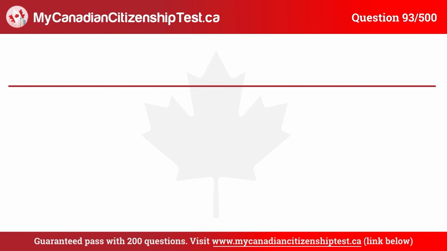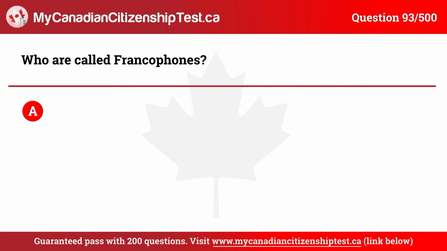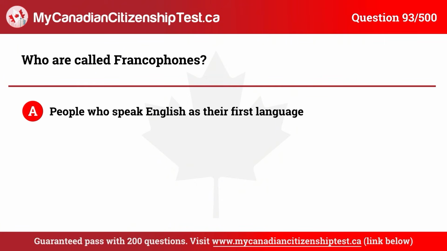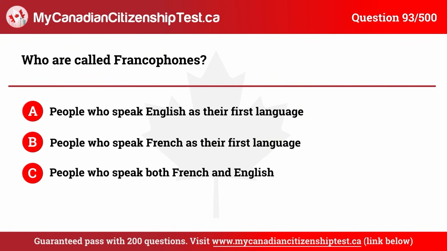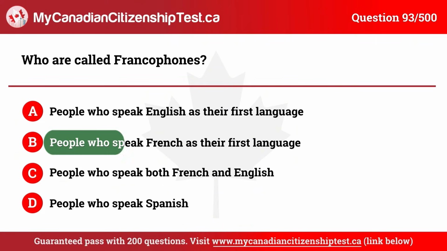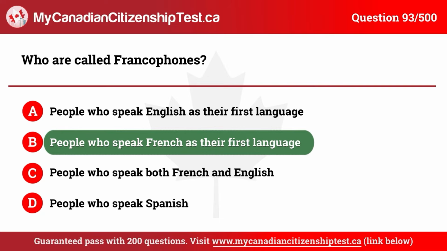Question 93. Who are called Francophones? A. People who speak English as their first language. B. People who speak French as their first language. C. People who speak both French and English. D. People who speak Spanish. The correct answer is B. People who speak French as their first language.